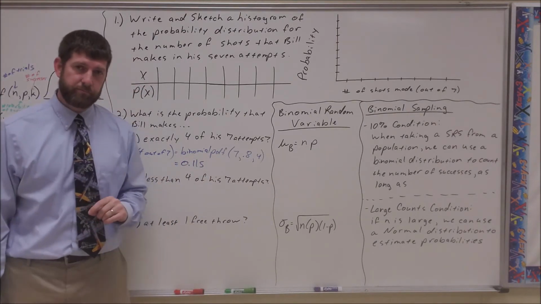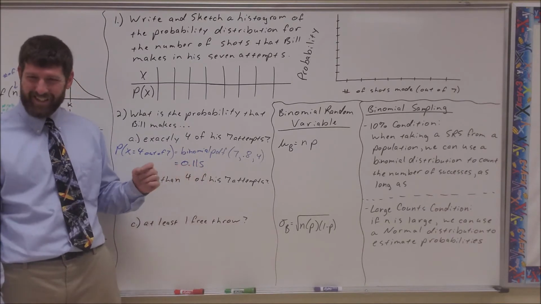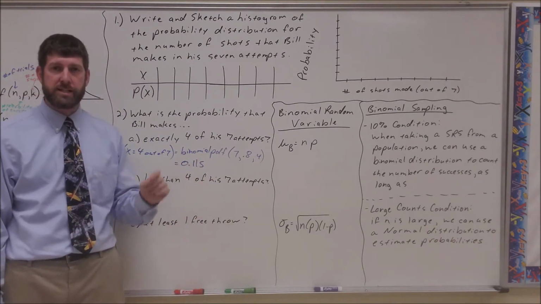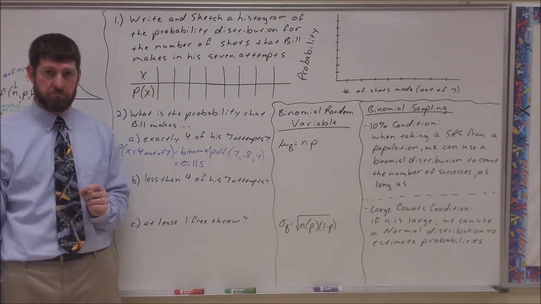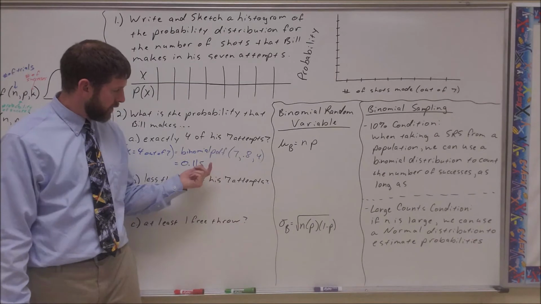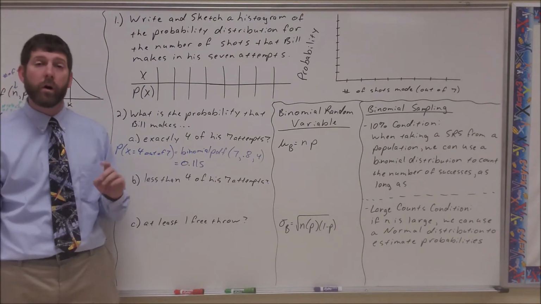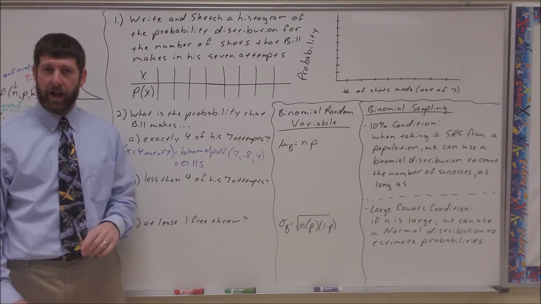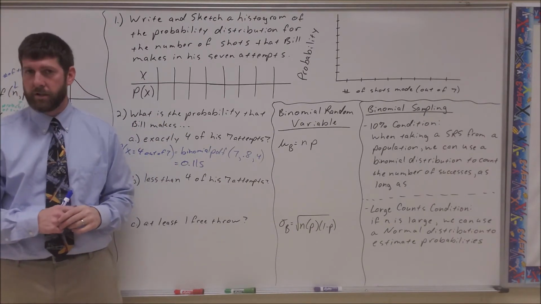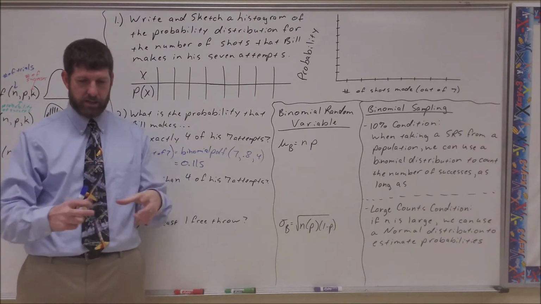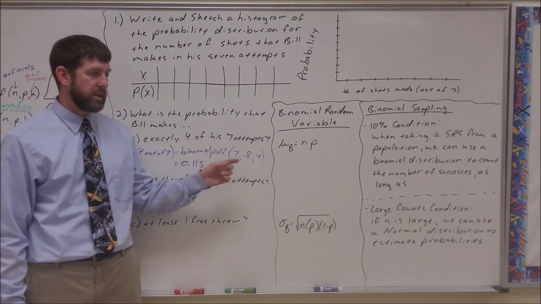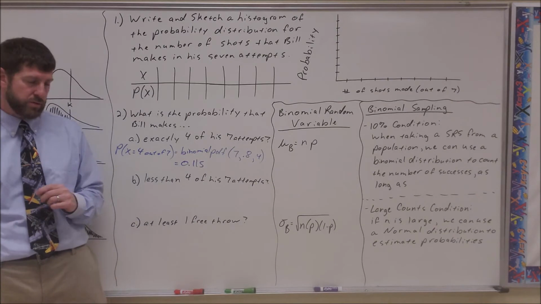So what's that mean? That means that if he makes 7 attempts tonight, there's about a 12% chance that he makes exactly 4 of them. Or we could think of it as out of all the times that he does sets of 7 attempts. Out of every time that he does a chunk of 7 attempts, about 12% of those result in him having 4 successes out of those 7 attempts.